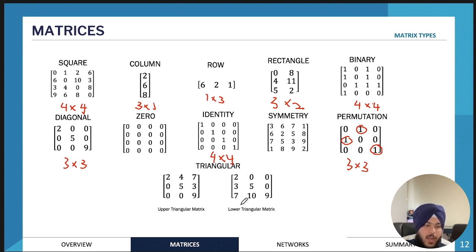And then we have an upper triangular and a lower triangular matrix. So these are pretty straightforward. So for an upper triangular matrix, it will only have numbers in the upper half. Okay, so we have the leading diagonal. So it's sort of like a diagonal matrix, so it has numbers in the leading diagonal. So in an upper triangular matrix, there will also be numbers in the upper triangle, so all numbers above the leading diagonal, and zeros for the lower part.